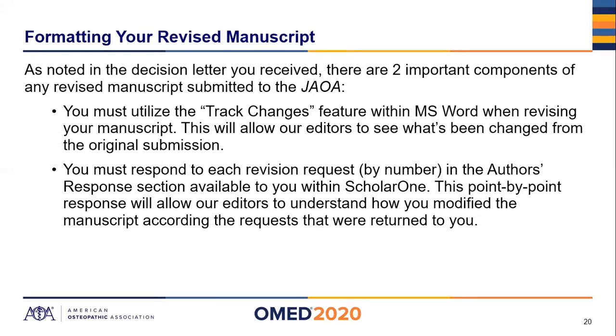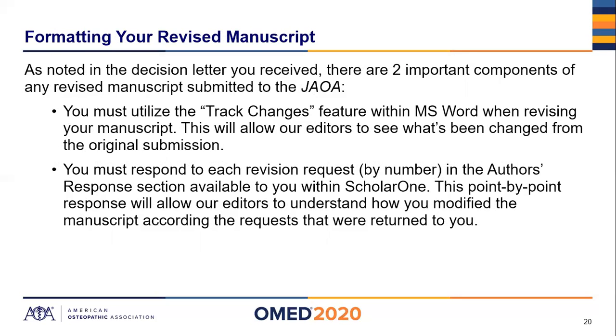If you don't know how to do that, you can ask the editorial office or ask someone else in your department at your university or college. Doing this will allow our editors to see what's been changed, and we have to have that. We have to know what you've revised. We can't proceed unless we have a version of your revision with track changes.